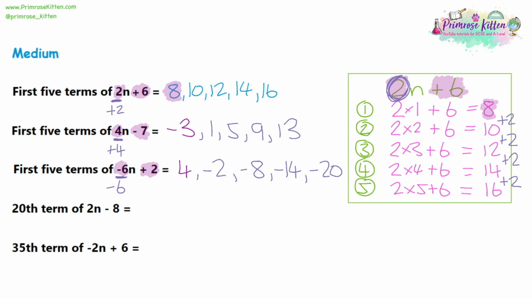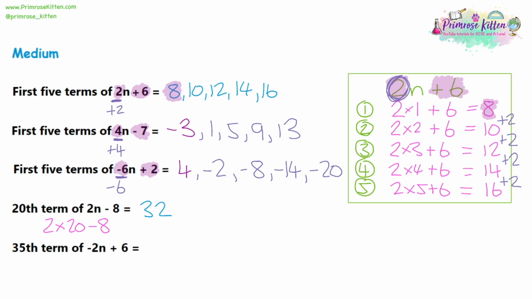Now, you might not just be asked to find the first 5 terms, you might be asked to find specific terms. For example, in question 4, we want to find the 20th term. We don't need to make a huge list of 20 numbers here. We can go straight to the 20th term. Using the same method as question 1, all we're going to do is swap n with 20. So that would read 2 times 20, take away 8. We use BIDMAS rules to do the multiplication first. 2 times 20 is 40, and then 40 take away 8 is 32.